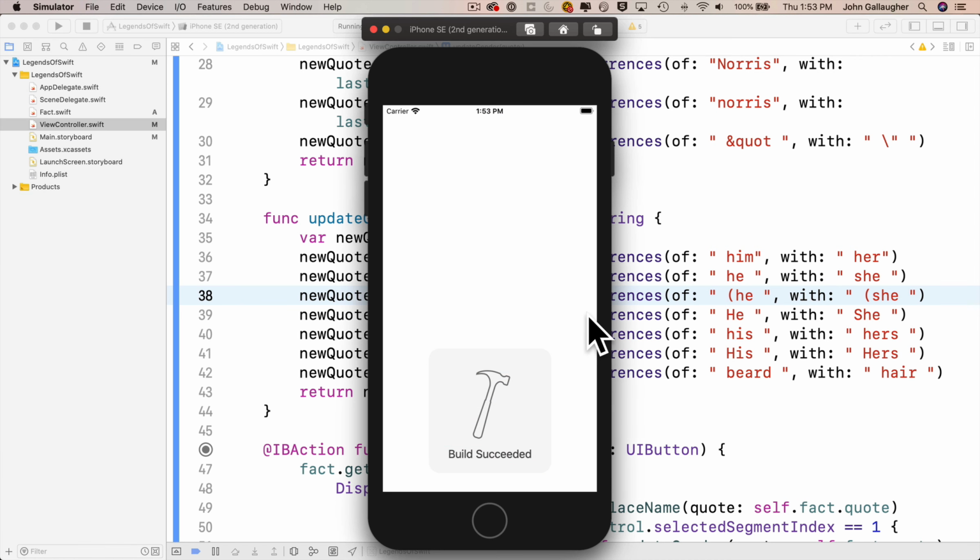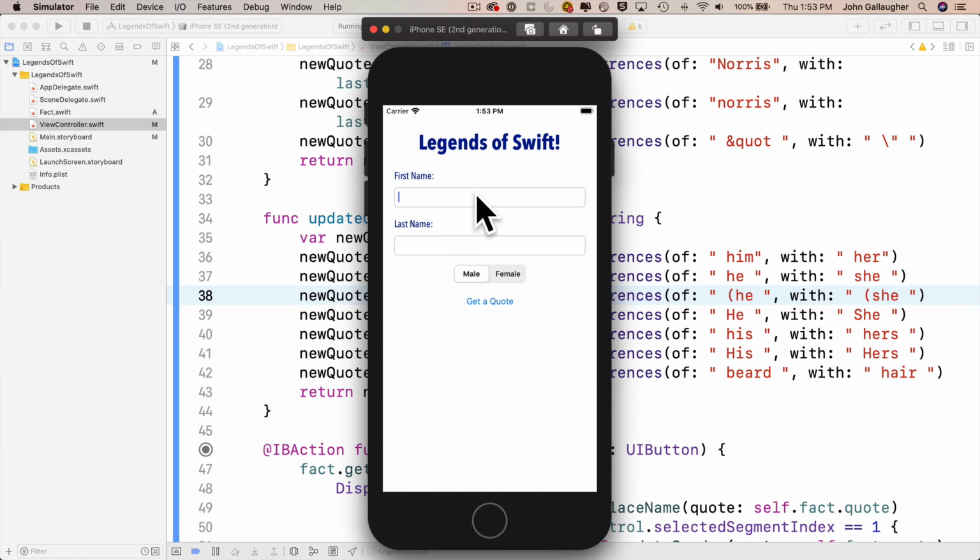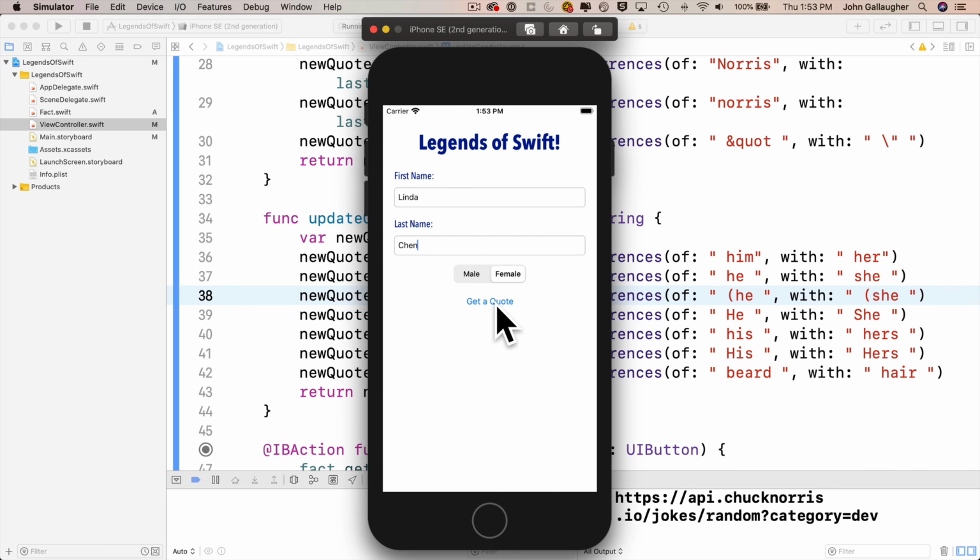This time we'll put in another brilliant woman that I've had the pleasure of working with as one of my teaching assistants. That's Linda Chen. Female, let's get a quote for Linda. Linda Chen is currently suing MySpace for taking the name of what she calls everything around you. So we got the pronoun in there perfectly. Let's click some more. No pronoun in that one. No pronoun in that one. Yes, hair instead of beard. And okay, we got a she instead of a he in here, so everything is looking good.